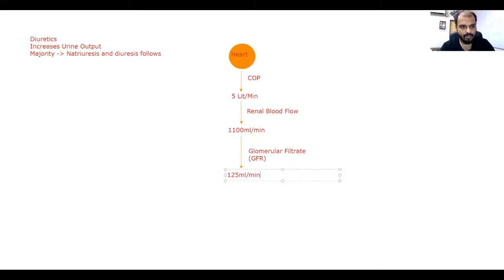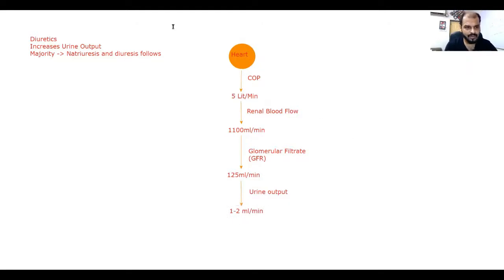More than 98-99% of this fluid is reabsorbed, and the remaining is moved out through the kidneys in the form of urine. The urine output is 1 to 2 ml per minute. So this is the normal urine output.